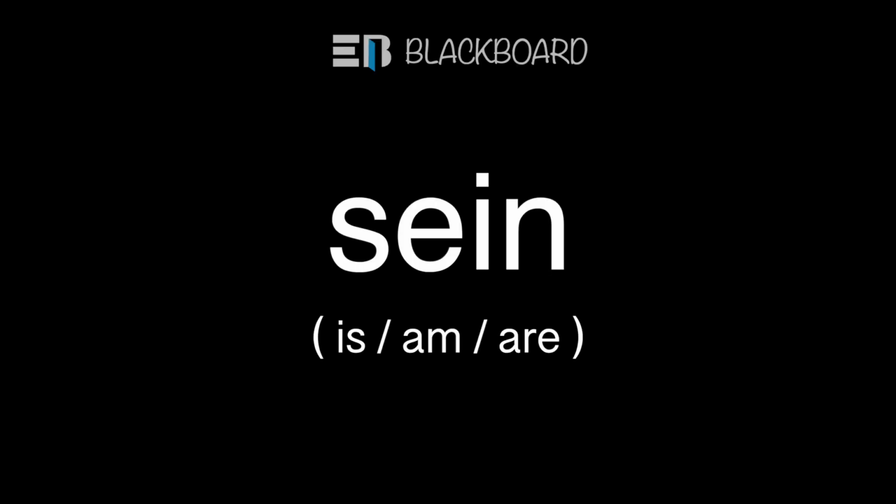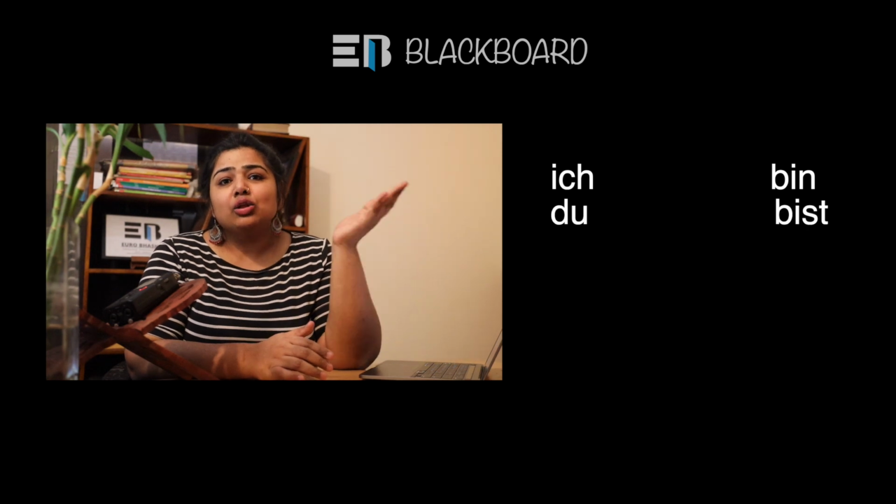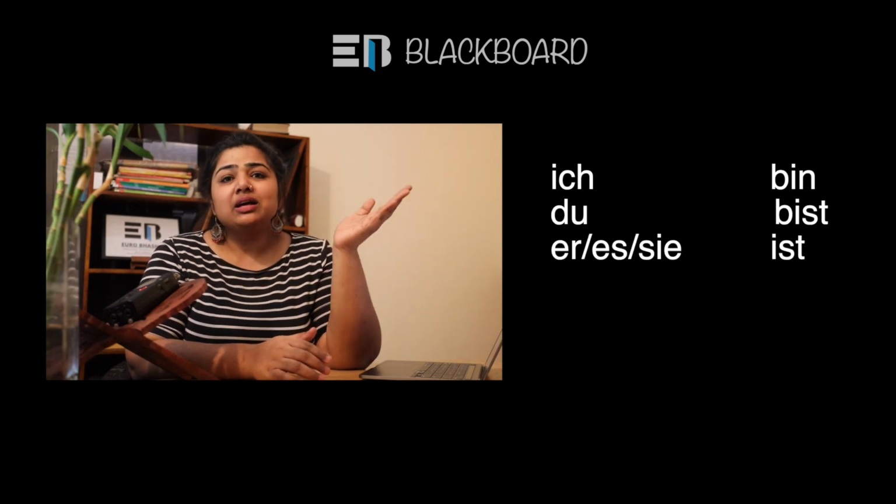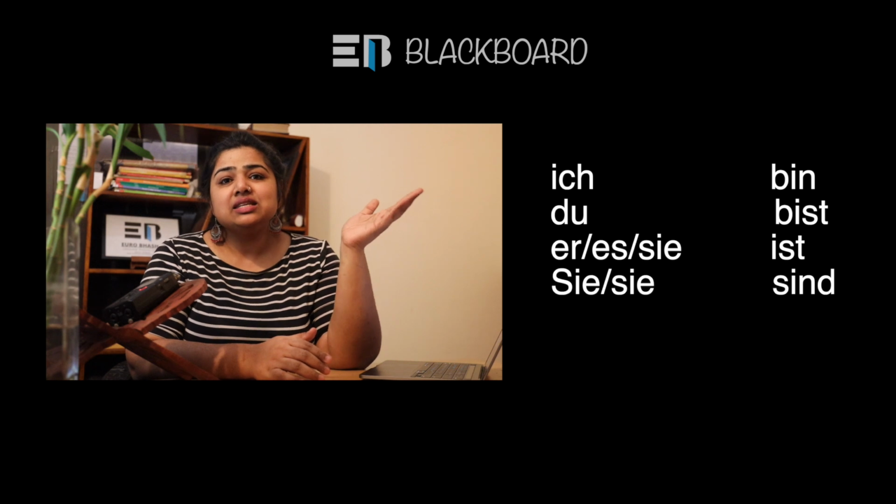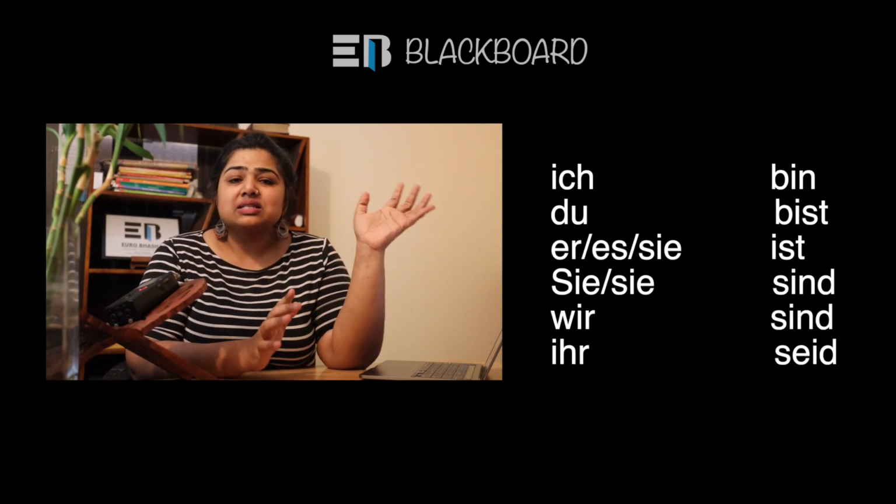So to make sentences in the present tense, first of all, we need to look at the sein verbs in German. The sein verbs in English are called is, am, are verbs. For example, in English, when we say I am, he is, they are. In German, the term for them is sein. Ich bin, du bist, er, sie, es ist, sie sind, wir sind und ihr seid.